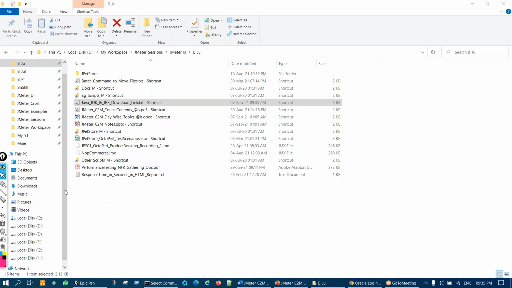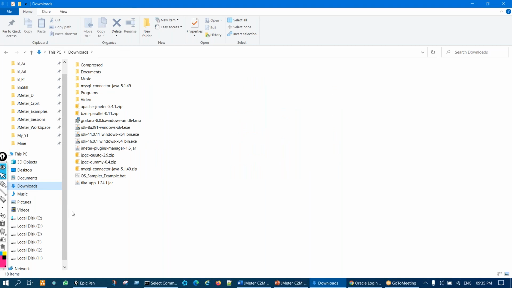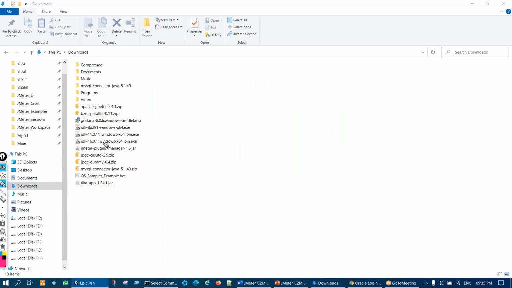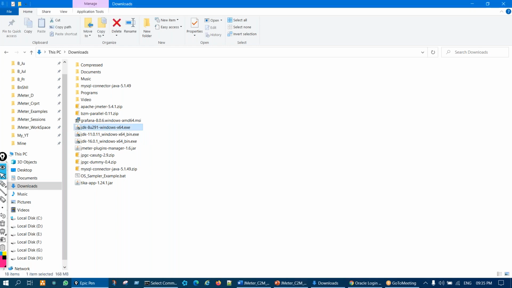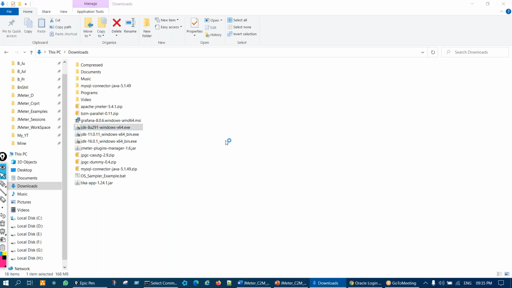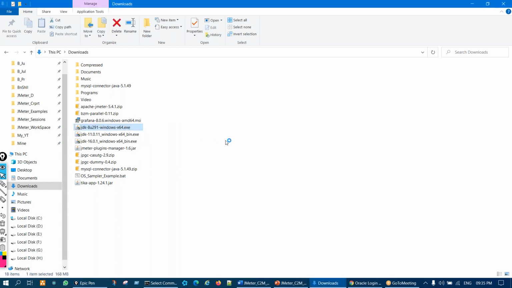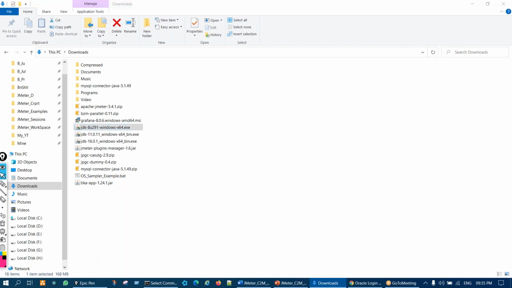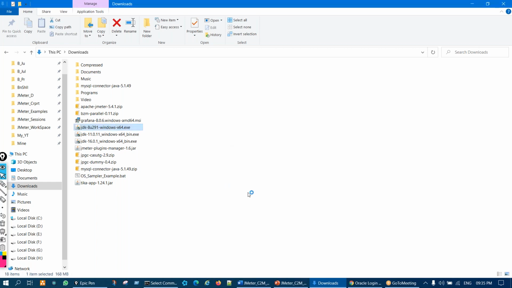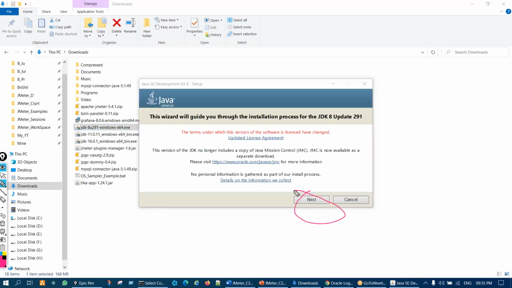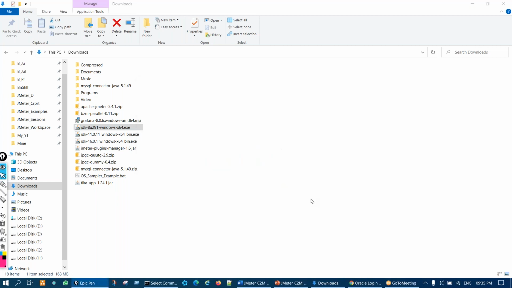Now once you install it, this is how it will look. Okay, you see Java 8, right? It's an exe file, very easy. You know how to install any software. You just double click that, and it will ask yes, and then you just do next. Since I have already installed, I'll not install, but simply click on next.